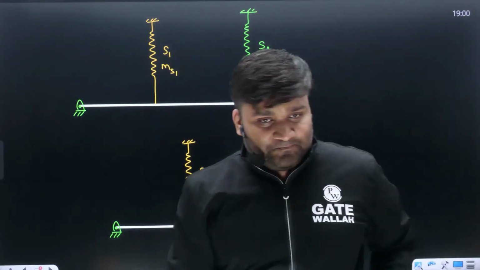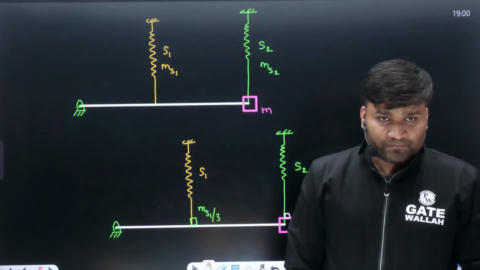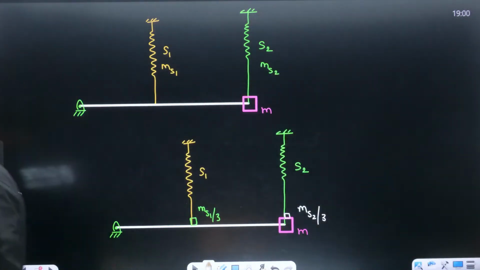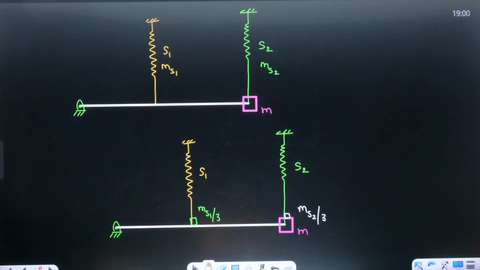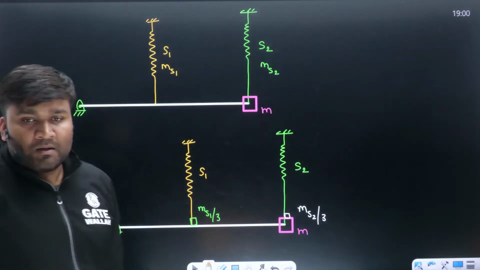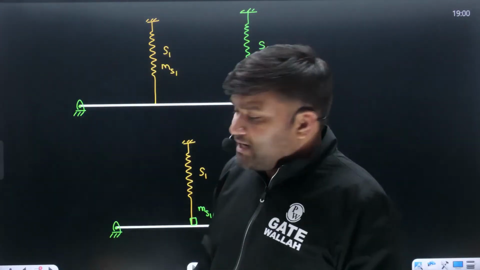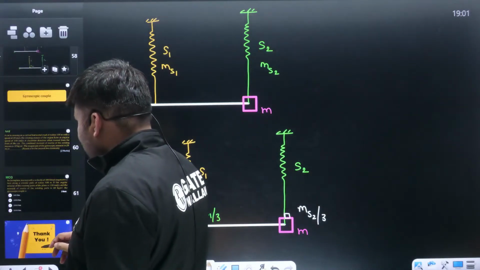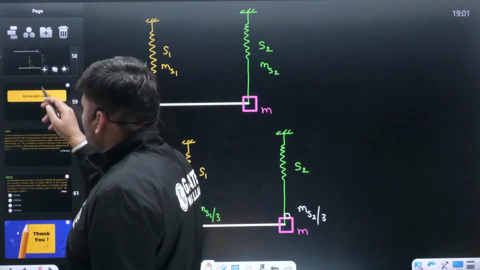Chaudhary Saab, is it clear to you? Is it clear, son? Is it okay? Okay, so these were the questions which I had to discuss with you people.